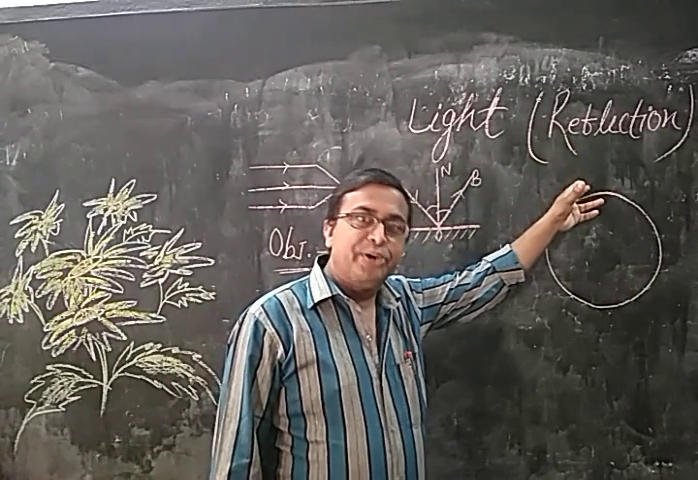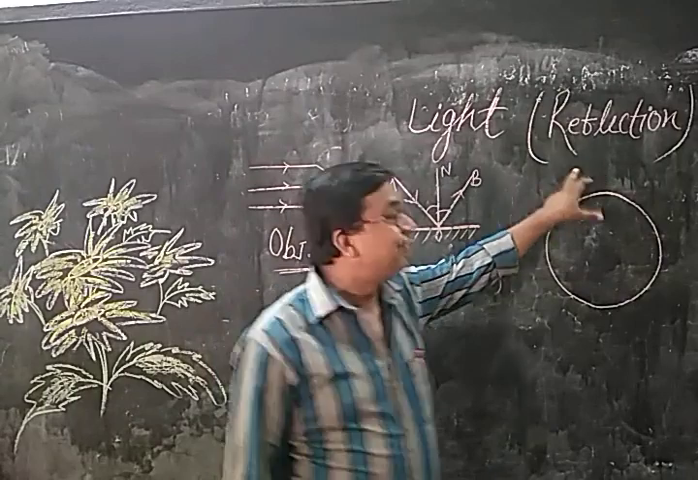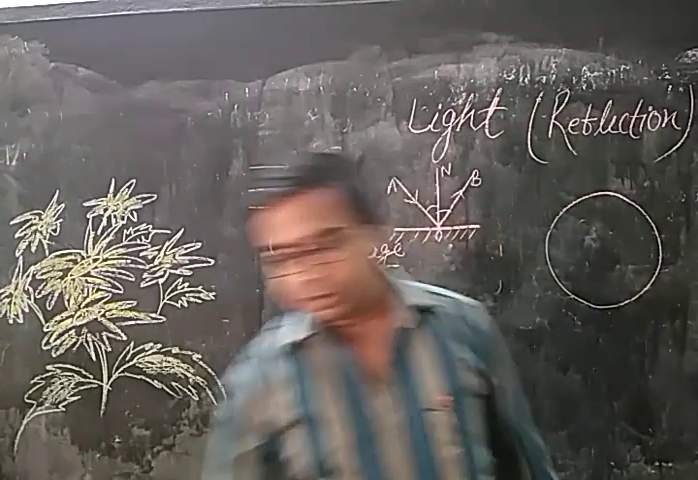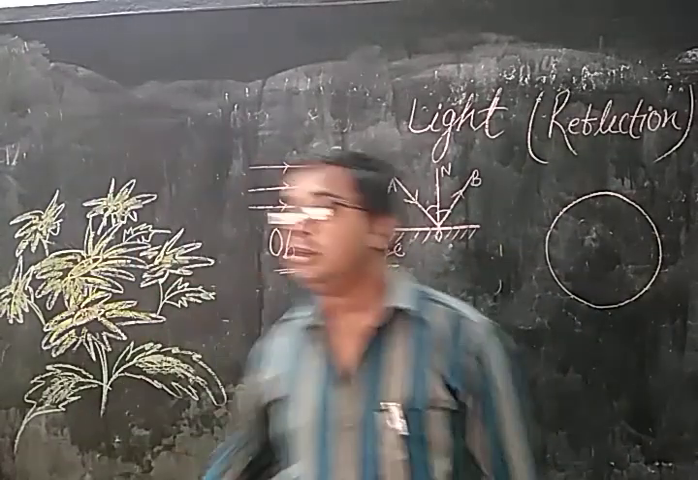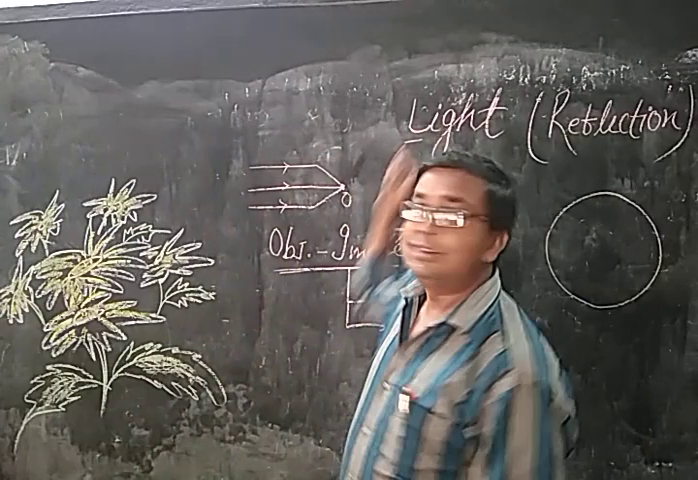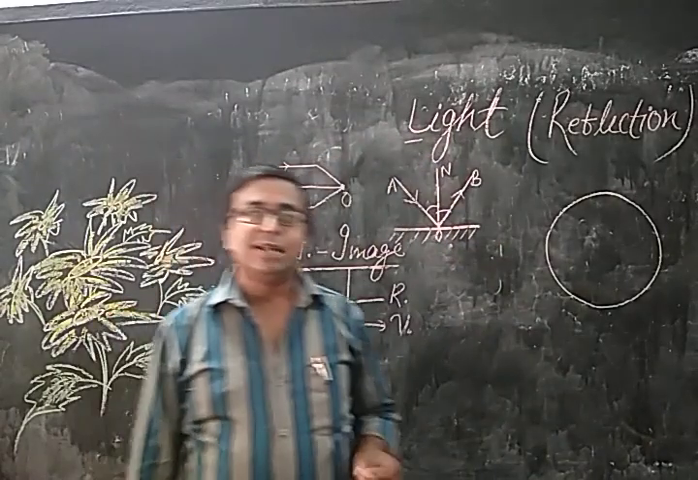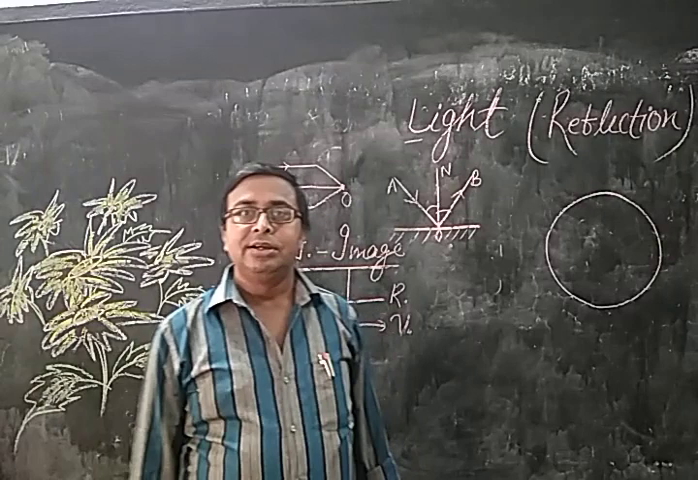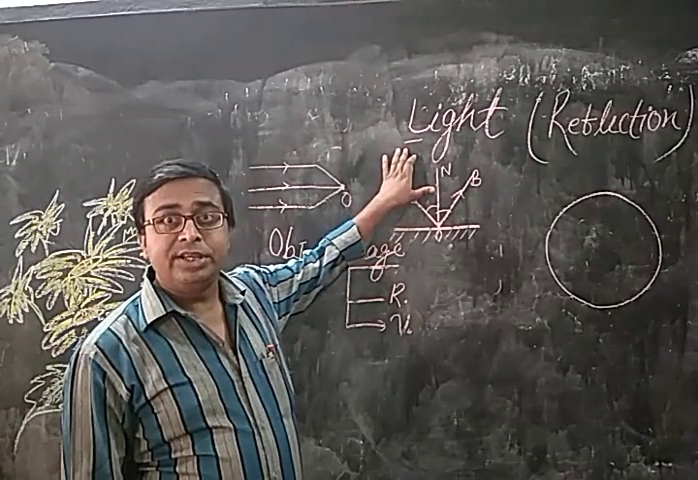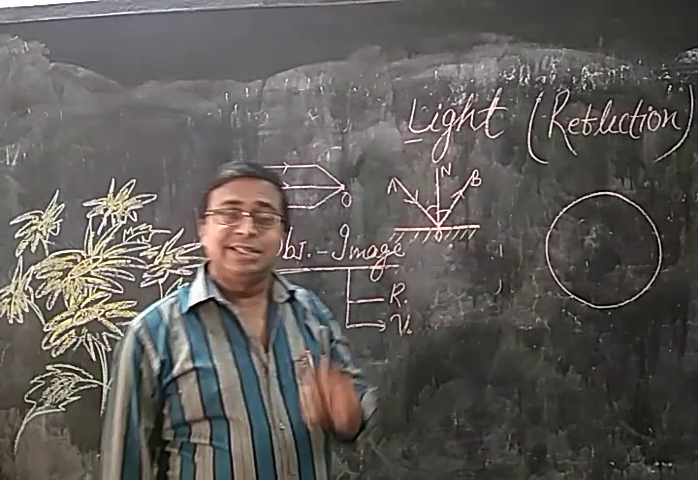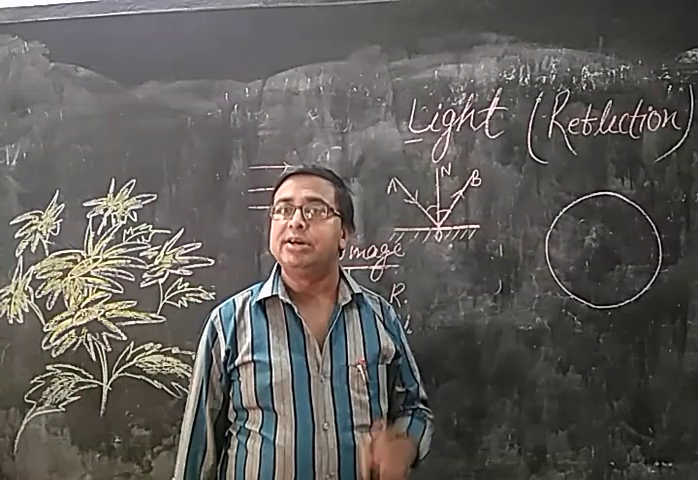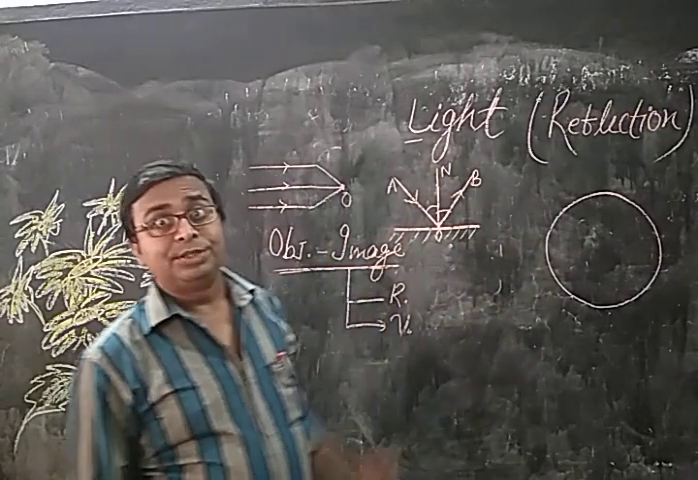In the new chapter, light, the important part firstly we have to study is reflection. So move to topic light. Firstly we study light. What is light? In class 9th we already learned that light is a form of energy which gives us the sensation of sight around us. So this is light.